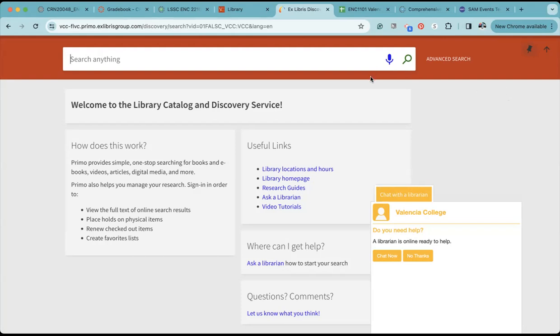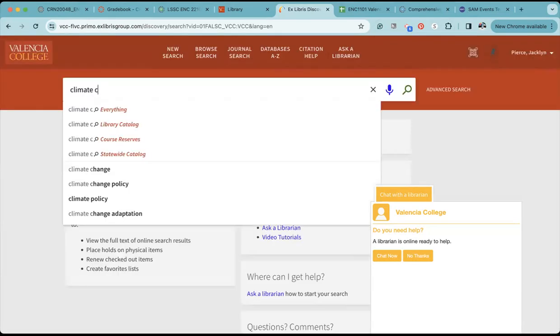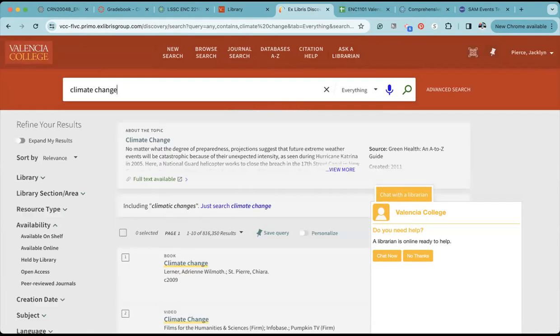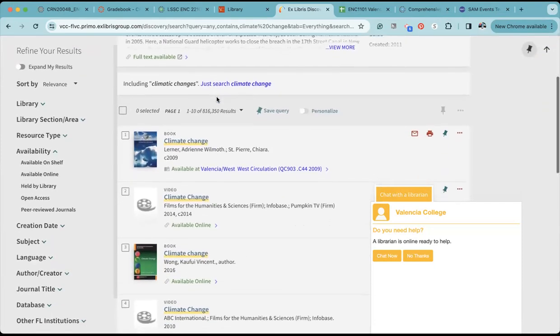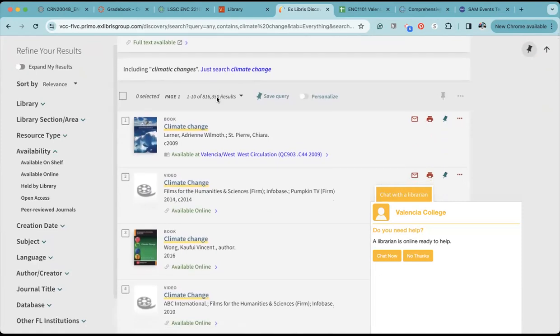So when you are looking for things in the library, in order to get to the correct MLA citation, you need to actually open the resource. So I'm going to use climate change just because it's easy enough to find things. And you will notice that there are 800,000 plus results.